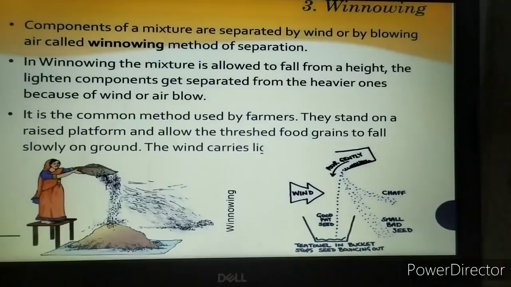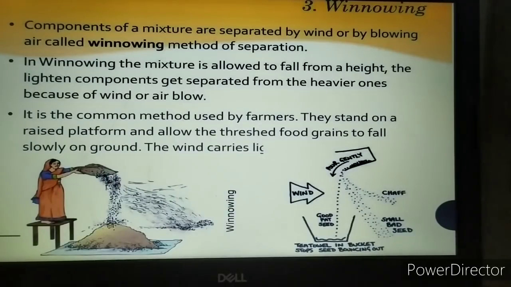Well, in the method of winnowing, components of a mixture are separated by wind or by blowing air, and this method is called winnowing. This is a method of separation where the mixture is allowed to fall from height.